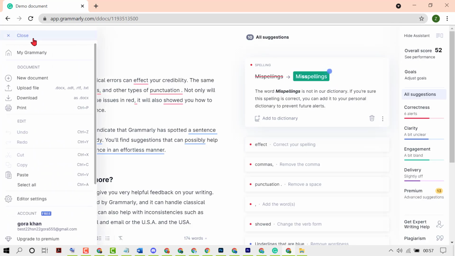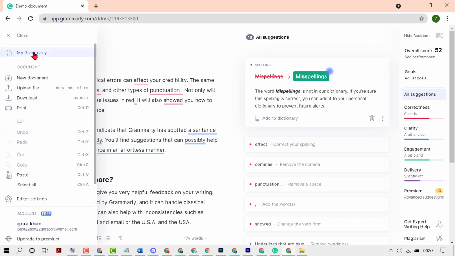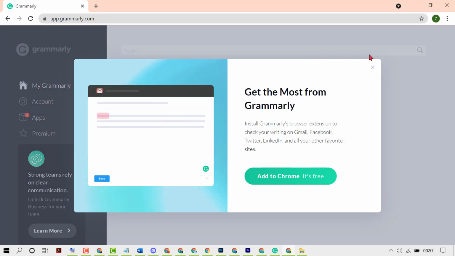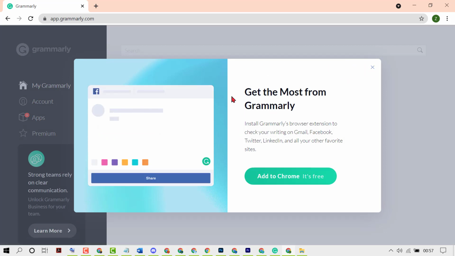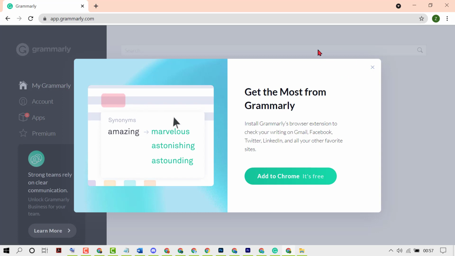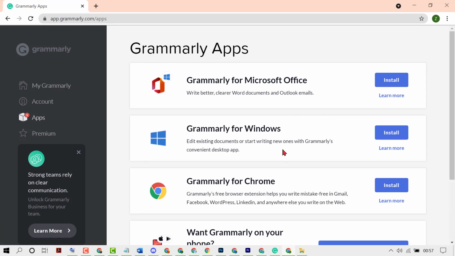Now click here. Then you need to click on My Grammarly. It will ask to add to Chrome if you need, so add the Grammarly extension to your Chrome browser. Now click on apps and here you will find the option Grammarly for Windows.